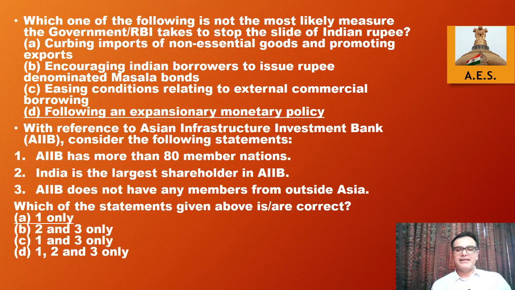Next question. Which of the following is not the most likely measure for the government or RBI to take to stop the slide in the Indian rupee? Again, another question in the exchange rate topic. We will be studying this in the monetary system, that is tomorrow's lecture. The answer is following an expansionary monetary policy.